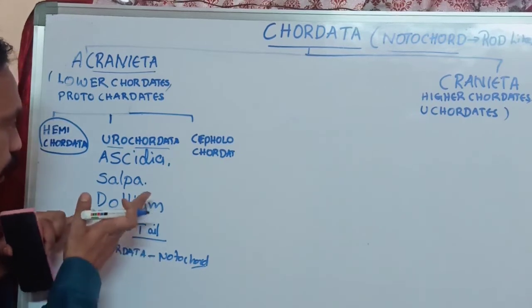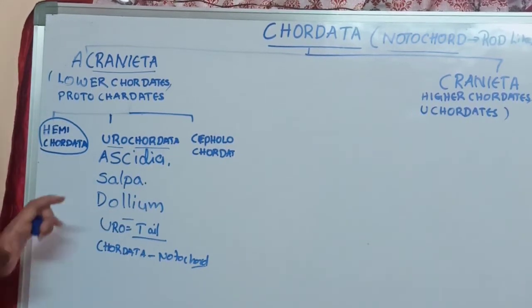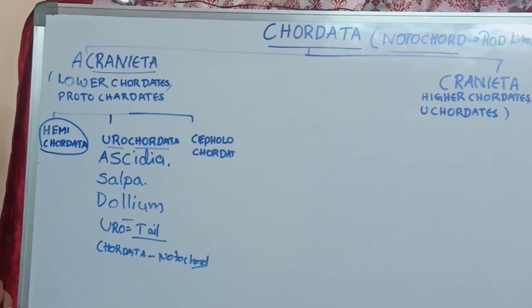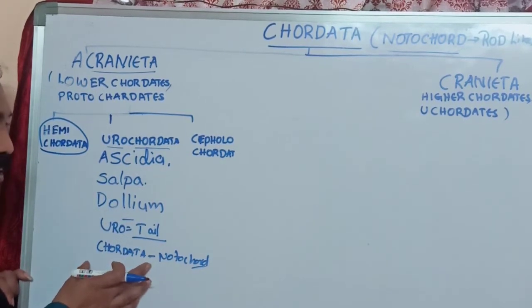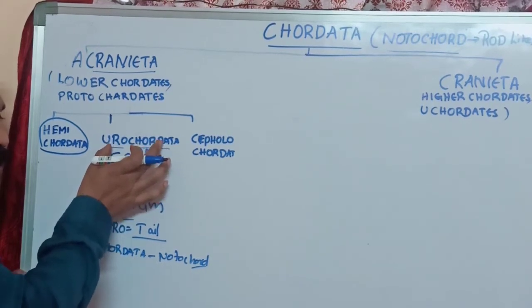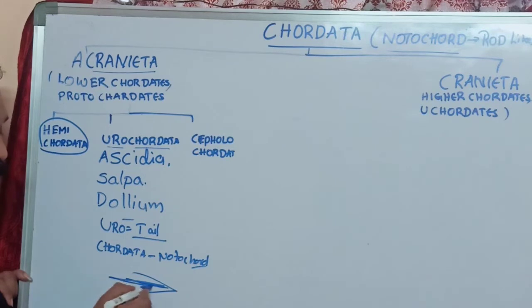That means in Urochordata, the organisms in Urochordata, we observe the notochord at the region of the tail. At the tail region, we will observe what? Notochord. Notochord is present at the tail region, one rod-like structure. So this is what we can call Urochordata.